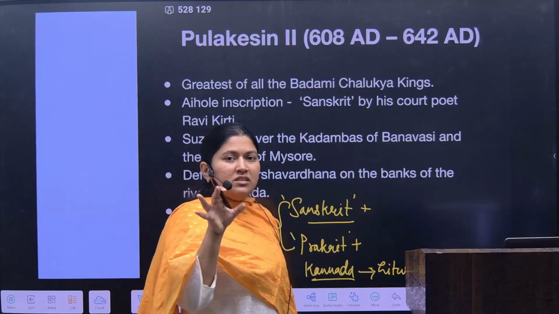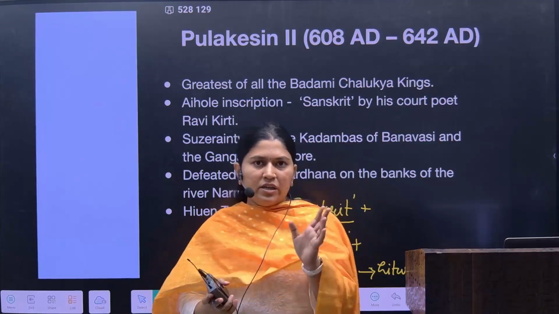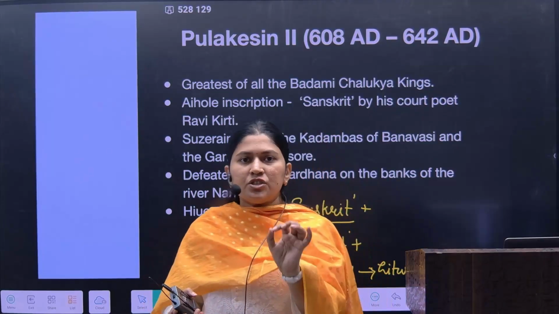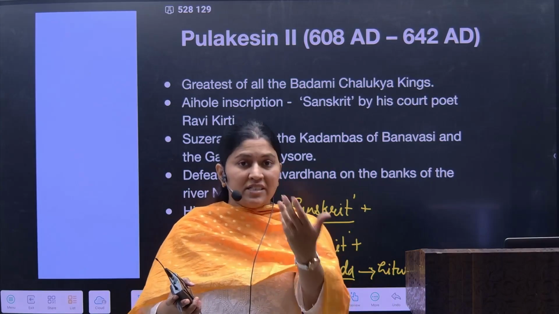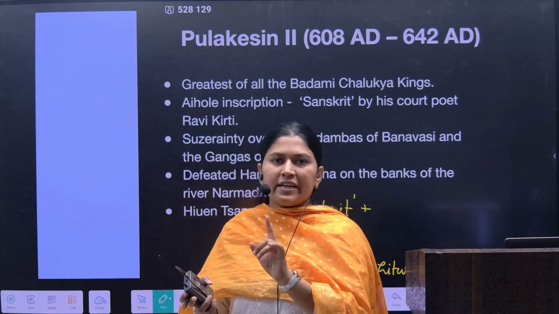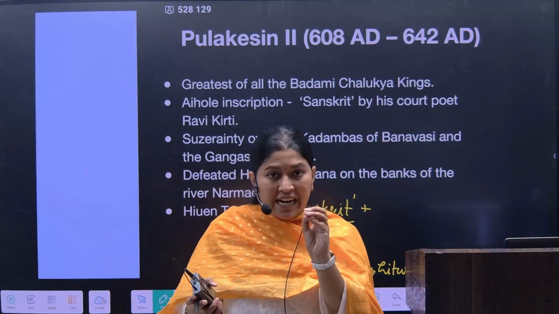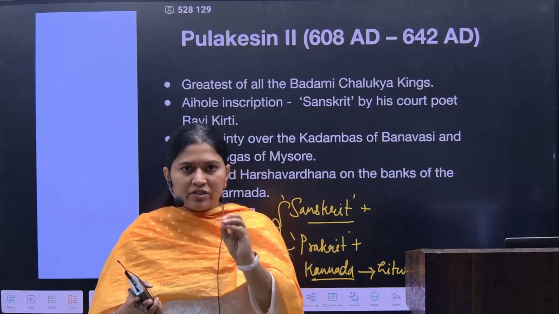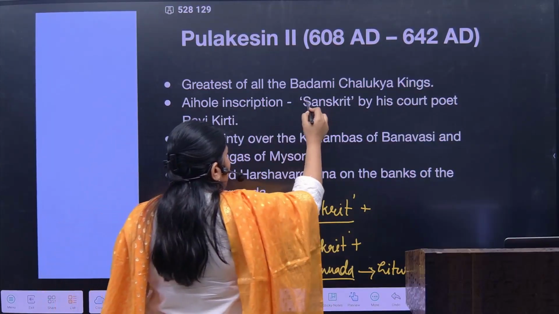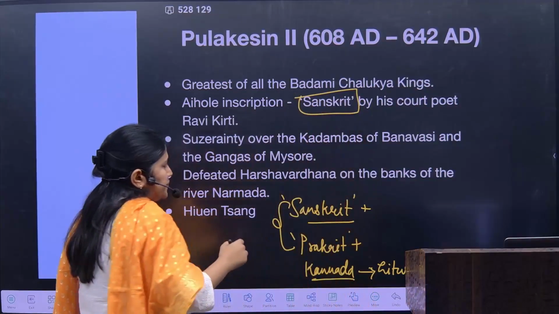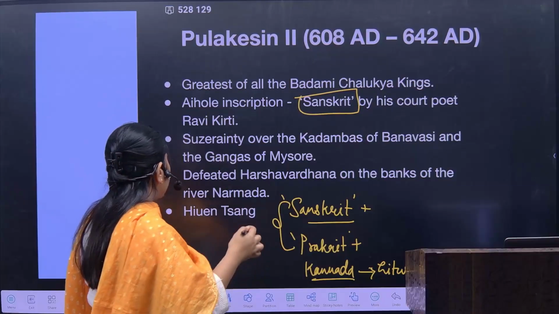Now these inscriptions are in the rock cut architecture and in the structural temples also. Majorly the structural temples will denote the sculptures more than the inscription. But the rock cut architecture would have a good amount of content written on the cave walls. Here Sanskrit was a major language, used by the court poet Ravi Kirti.